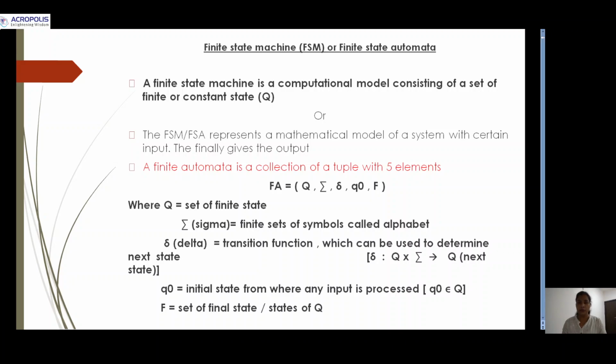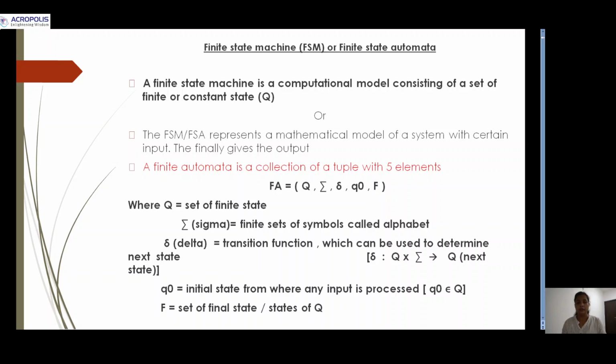One is Q. Q is a set of finite states, and second is sigma. Sigma is a finite set of symbols, or we can say input alphabet. And third is delta. Delta is a transition function which can be used to determine the next state. Basically, it is a mapping from the present state with input to the next state.